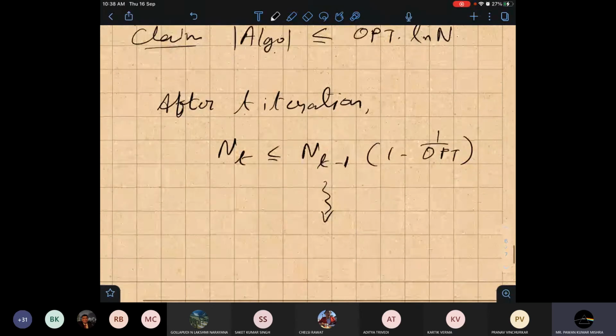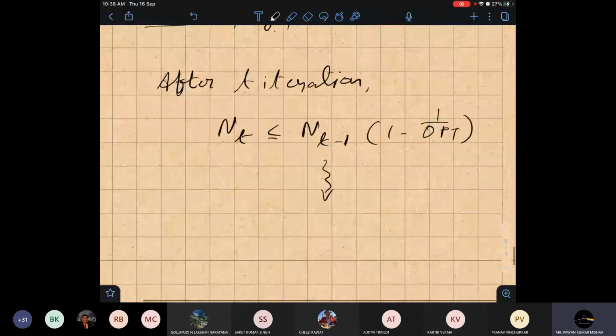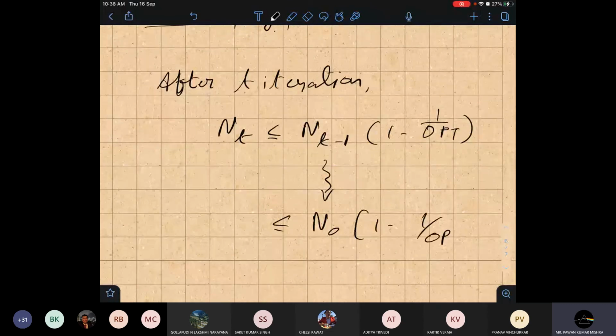If we follow this, it will be n_0 times (1 minus 1/OPT), with the factor (1 minus 1/OPT) appearing t times. So this relation will hold.